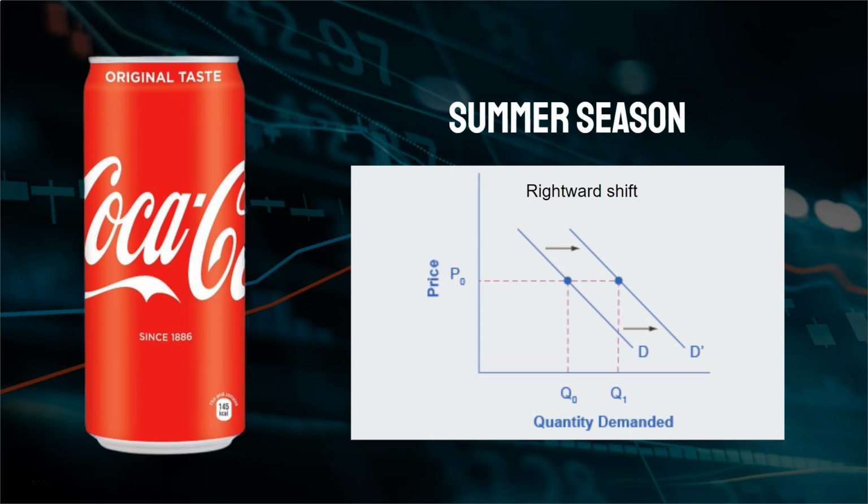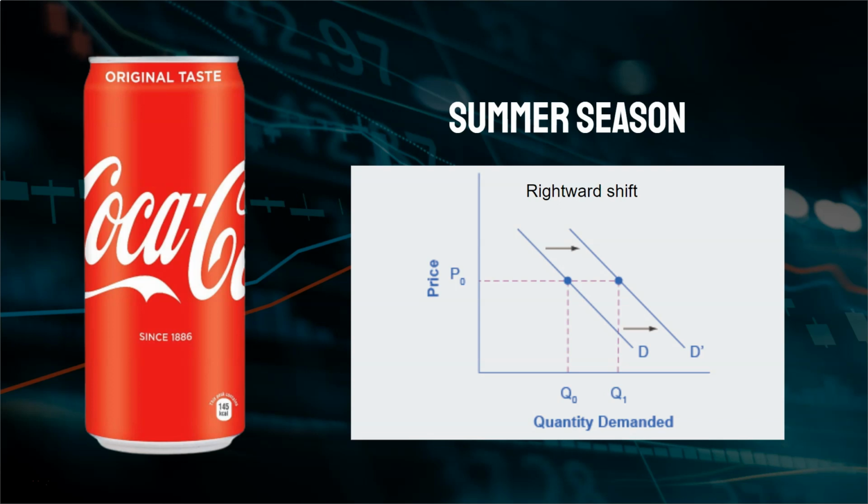So in this graph, you can see that the price is constant. The price here is constant, but the demand has increased. It has gone from Q0 to Q1. And this is a rightward or outward shift. So when the demand increases, it's called a rightward shift.